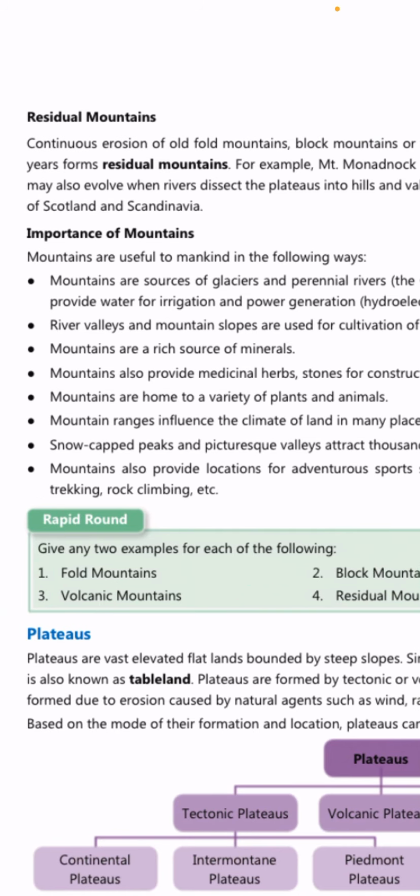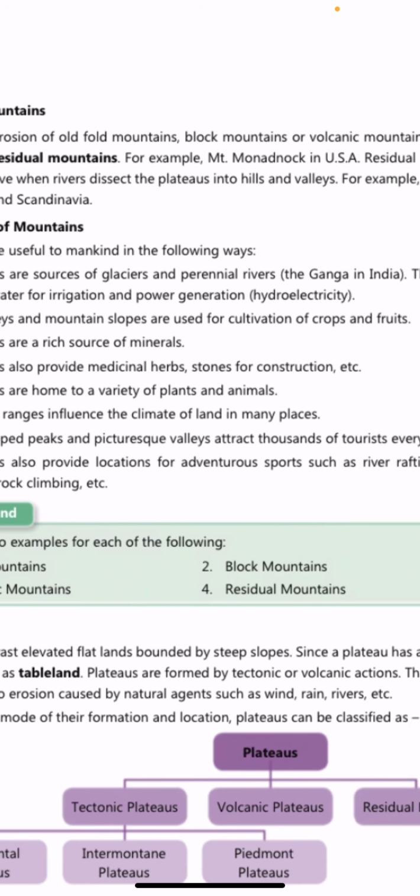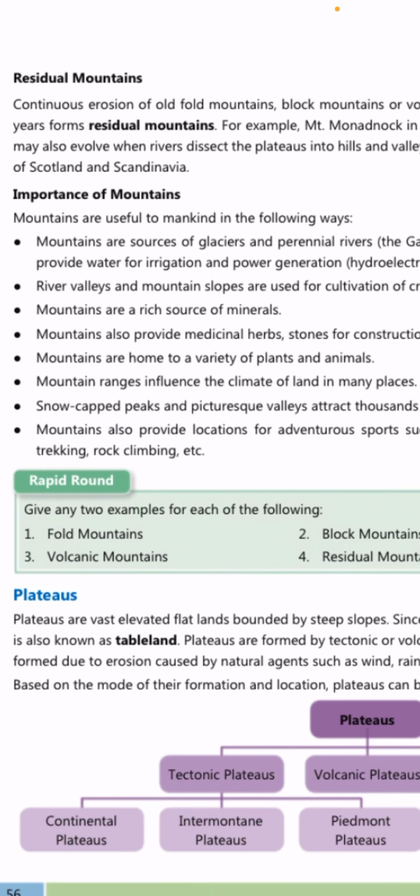Irrigation is when you need water for the farming, and where there is not enough water, they also make man-made rivers, like for example Rajasthan. And also this water of the rivers is used for generating power, that means electricity, and this electricity which is made from water is called hydroelectricity.